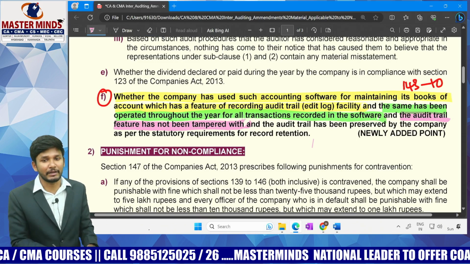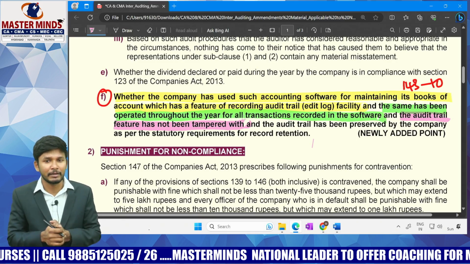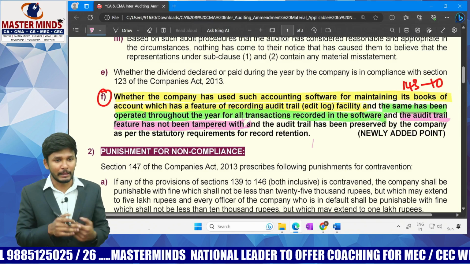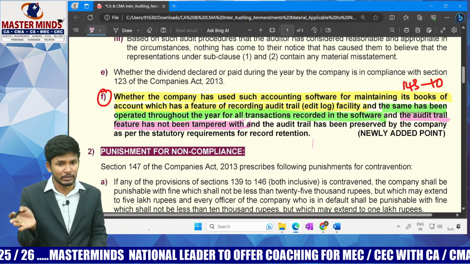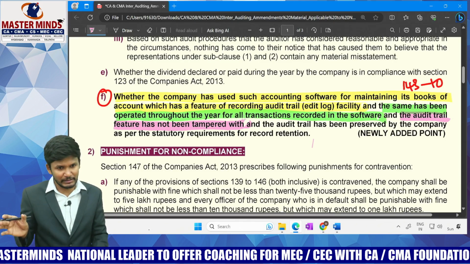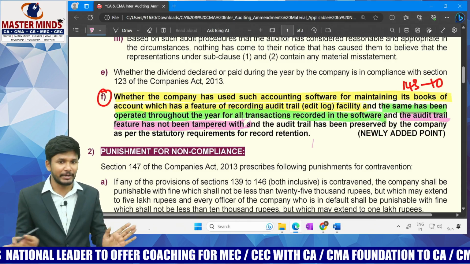What is the meaning of tampering? Nothing but doing some kind of wrong things. What may be done? The audit trail may be changed intentionally. They might modify the audit trail, that means maybe data might be deleted. But to avoid that, people might have deleted the trail also. So that kind of tampering should not be happening. Tampering is nothing but fabricating, doing intentionally some alterations. That kind of tampering should not be happening.